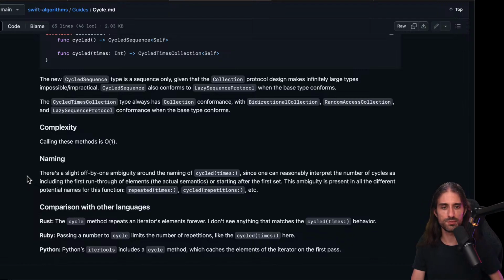They say this ambiguity is present in all the different potential names for this function: repeated times, cycle repetitions, or you could say cycled in total. You wouldn't say cycle in total n times, because you would need a label before and after the argument, so it doesn't work that great. And they say in Rust you have a cycle method, okay. Ruby you have one, and Python also.